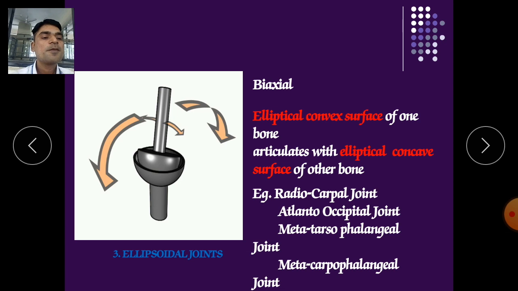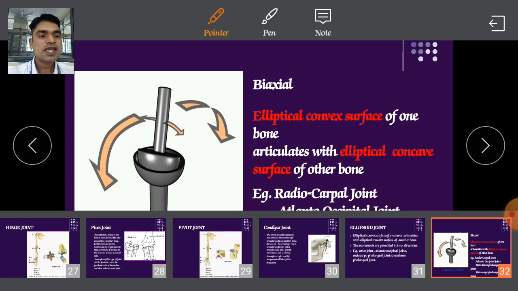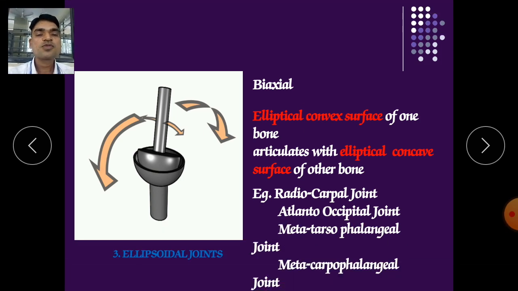Next is the metacarpophalangeal joints, where the metacarpals form joints with the phalanges. So these are the examples of the ellipsoid joints.